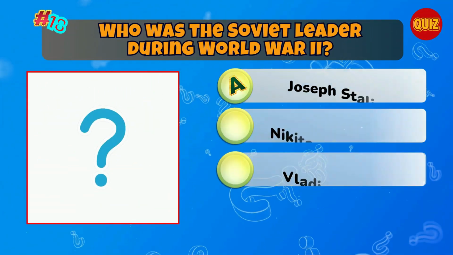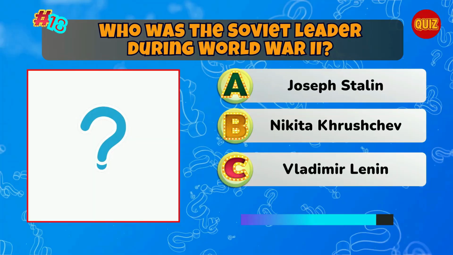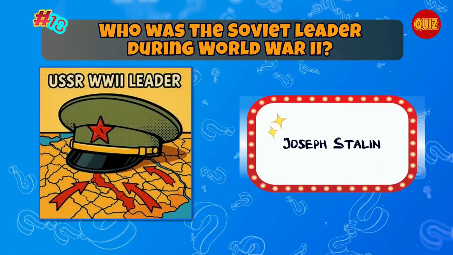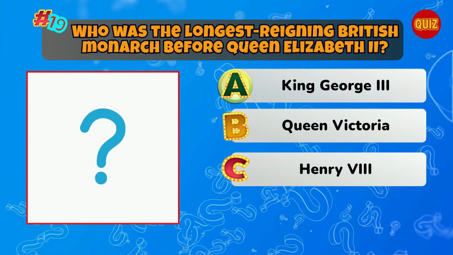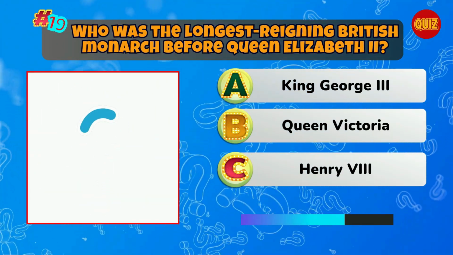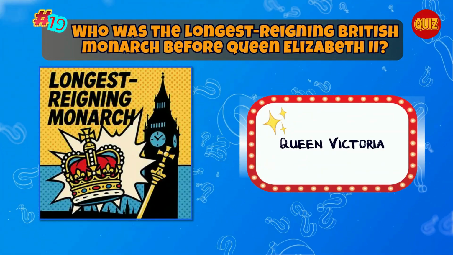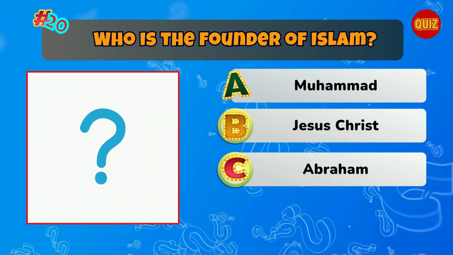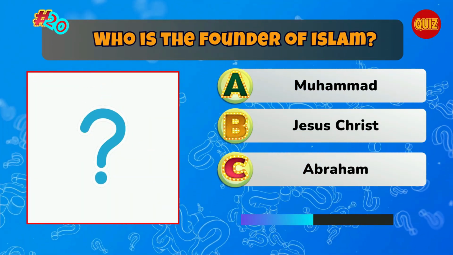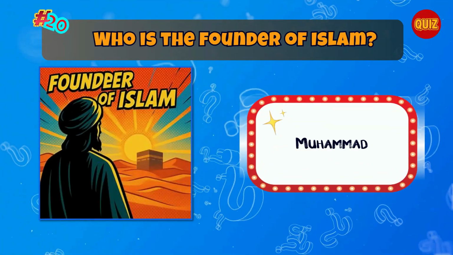Who was the Soviet leader during World War II? Correct. Joseph Stalin. Who was the longest reigning British monarch before Queen Elizabeth II? Correct. Queen Victoria. Who is the founder of Islam? Correct. Muhammad.